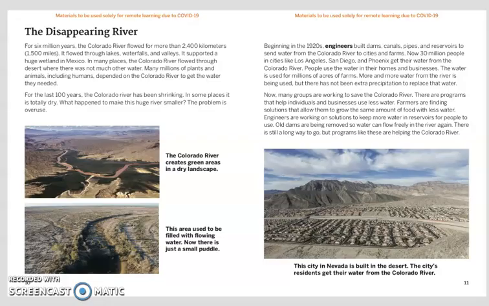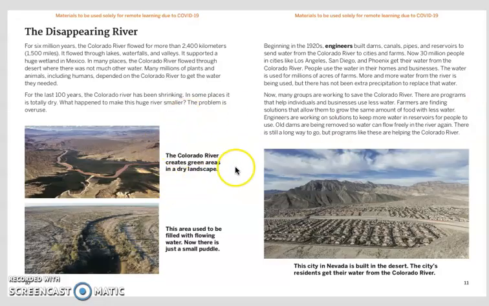There are programs that help individuals and businesses use less water. Farmers are finding solutions that allow them to grow the same amount of food with less water. Engineers are working on solutions to keep more water in reservoirs for people to use. Old dams are being removed so that water can flow freely in the river again. There is still a long way to go, but programs like these are helping the Colorado River.